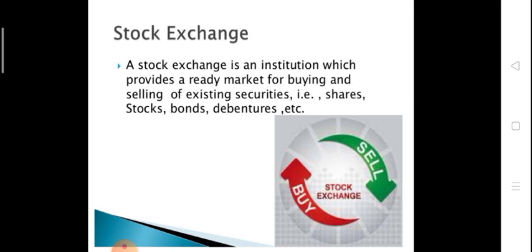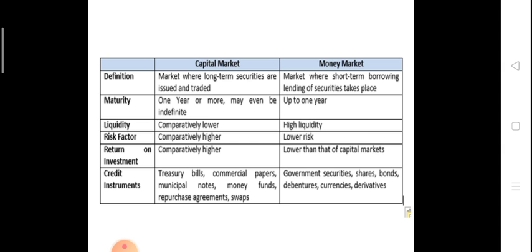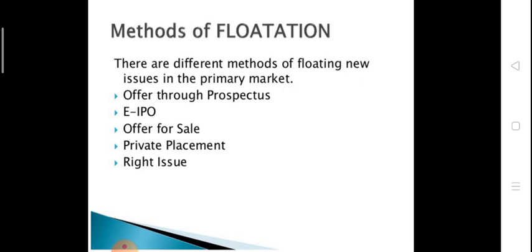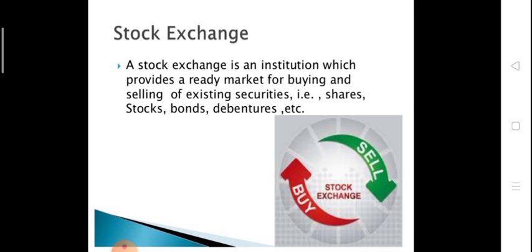Now what is a stock exchange? Look students, we have done the primary market, the secondary market is also known as the stock exchange. A stock exchange is an institution which provides a ready market for buying and selling of existing securities.